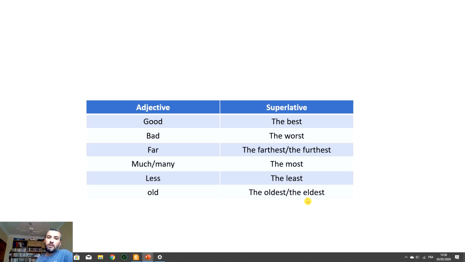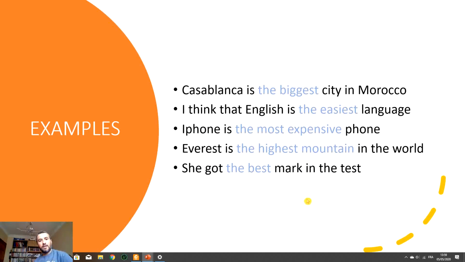So these are superlatives for irregular adjectives. Okay, so let's see some examples. We have Casablanca is the biggest city in Morocco. There is no other city bigger than Casablanca in Morocco. I think that English is the easiest language. You agree with me? iPhone is the most expensive phone. I don't know, it's just an example.